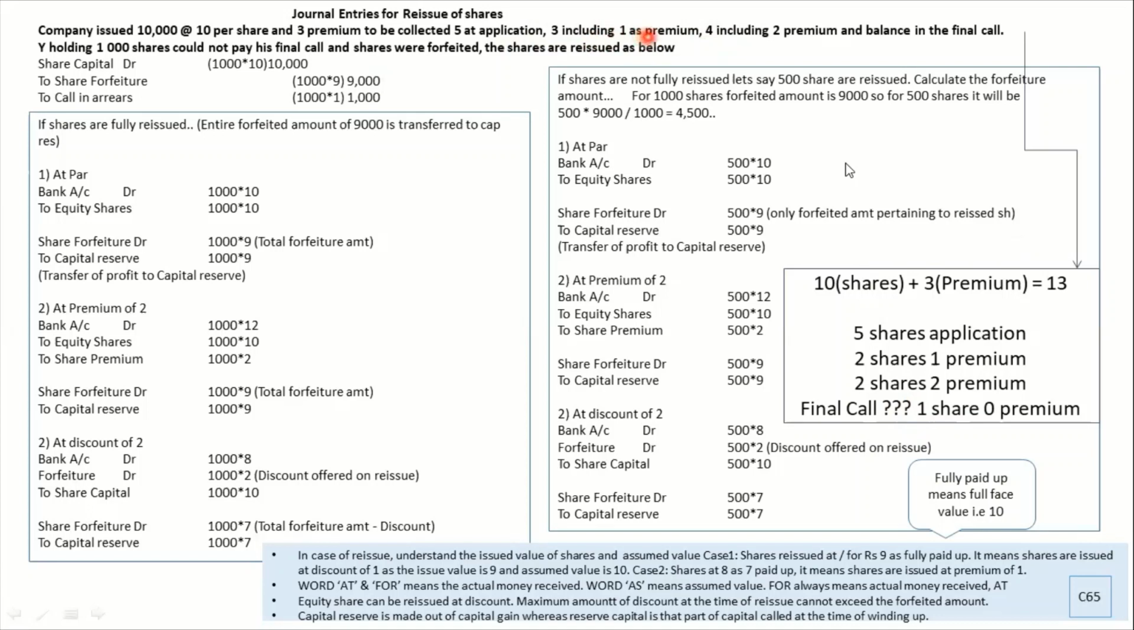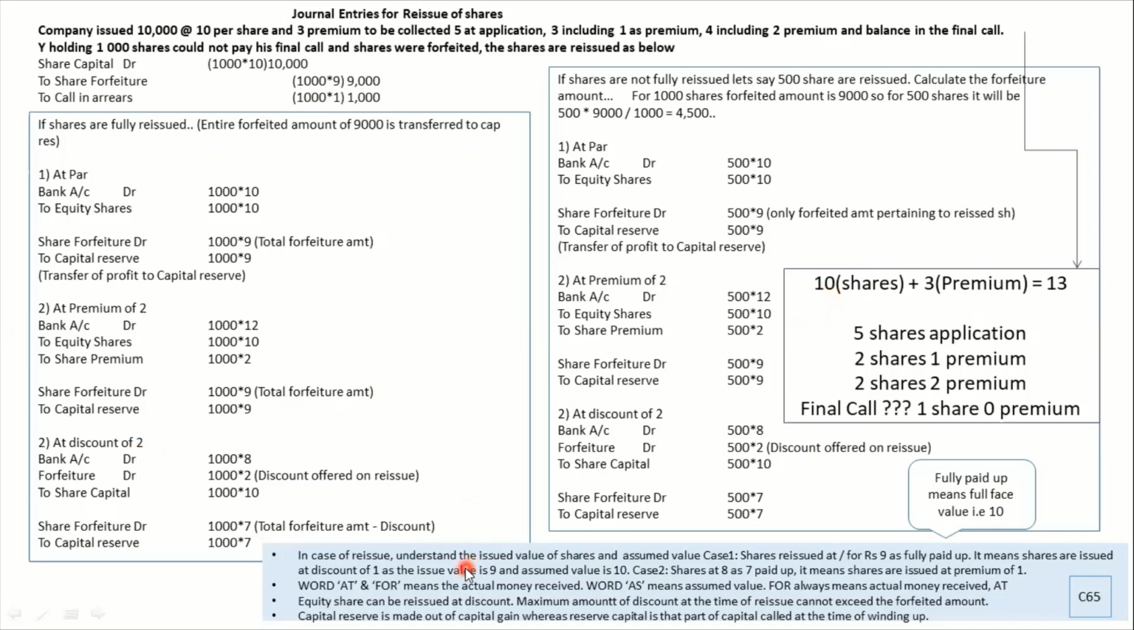I have not written allotment, first call. It doesn't make any difference whether you write it or you don't write it. The only thing you have to understand is that these are the ways of collecting money. You can call it first call, you can call it second call, you can call it anything you want. So I have just kept it open, okay, because it doesn't matter in this particular sum. What matters is the forfeited figure. I hope this is clear. This PPT slide helps you to understand the reissue part, a very important part.